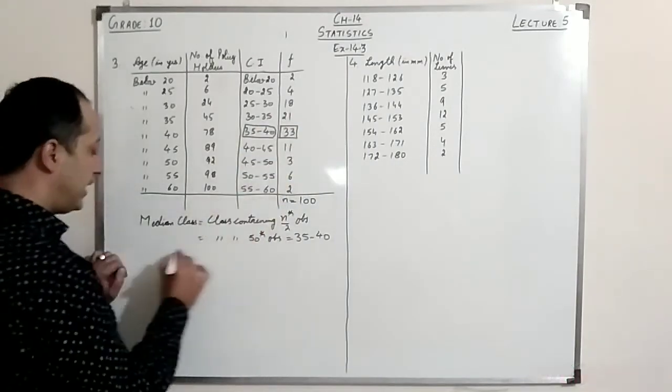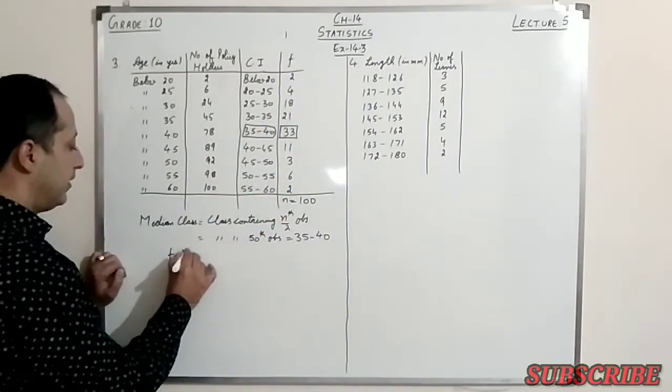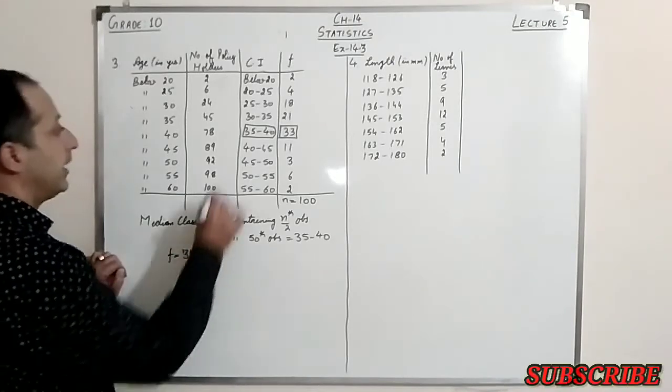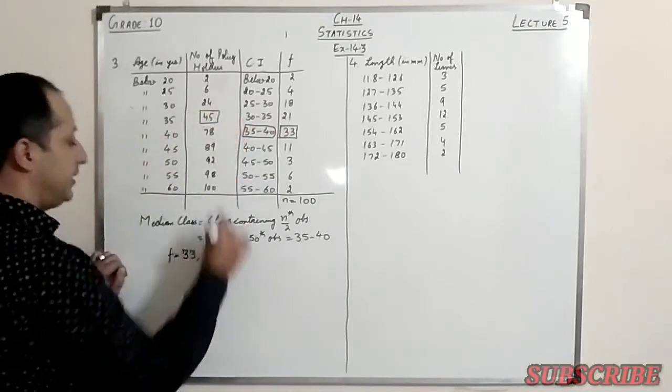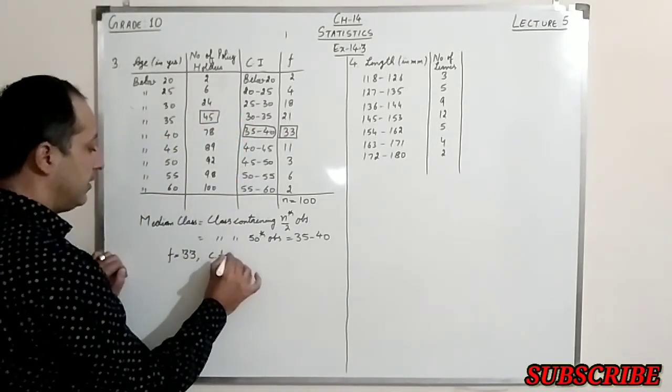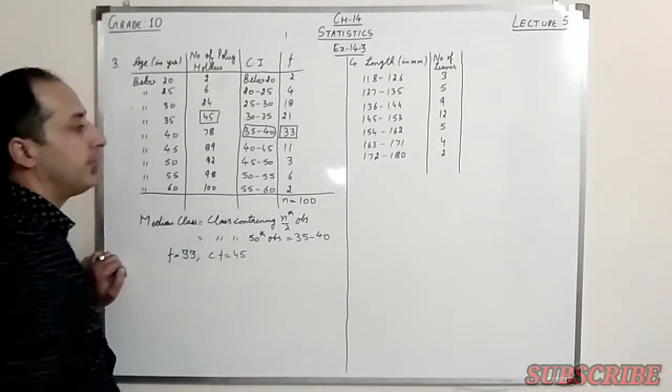So now the frequency of the median class is taken as F. So my F here will be 33, and CF is the one before it. So CF here I am taking as 45.